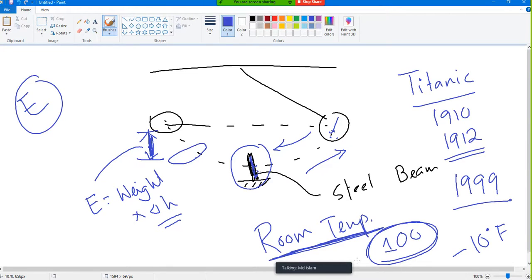They did not know that, so they tested at room temperature, found a very high number, and they were very happy. They even published in the newspaper that their Titanic will never fail. But they forgot that at low temperature, the toughness, the energy, decreases a lot. So in this test, mainly we are focused on the temperature.